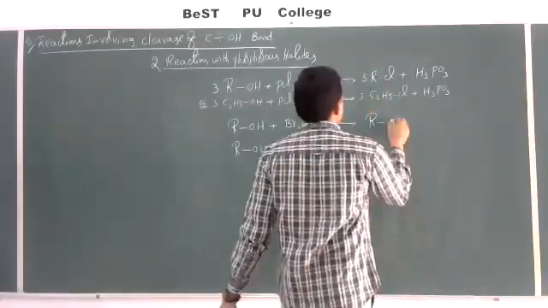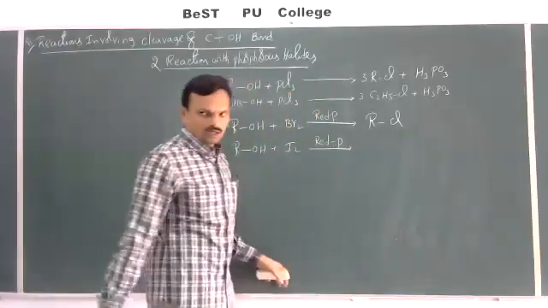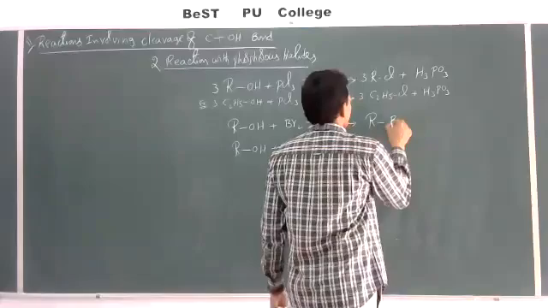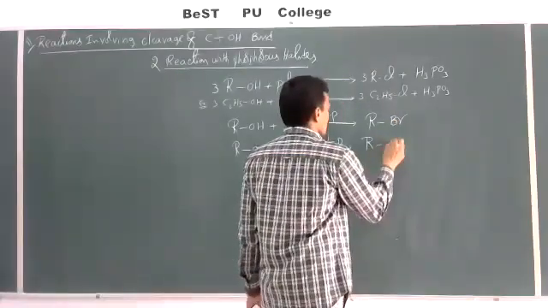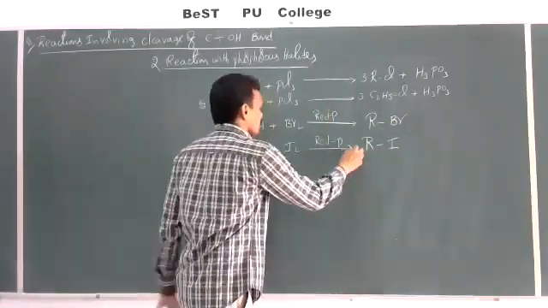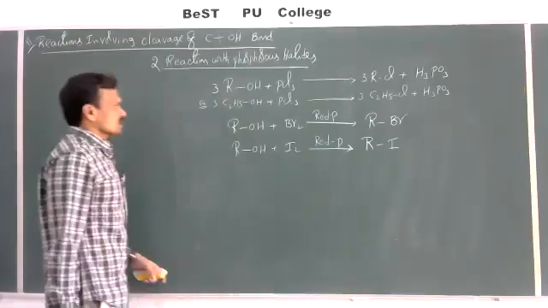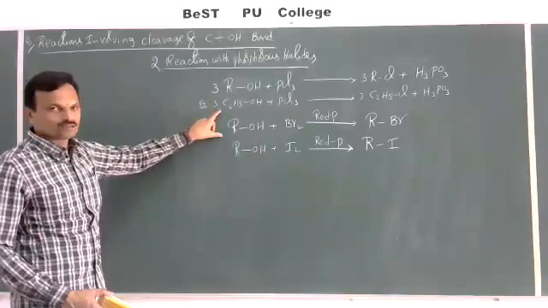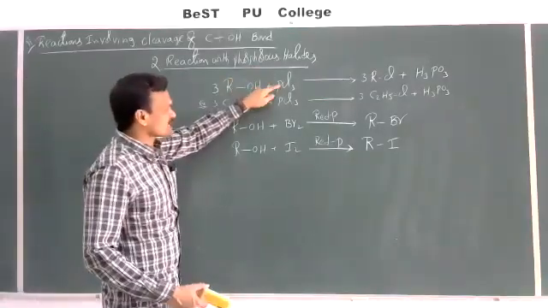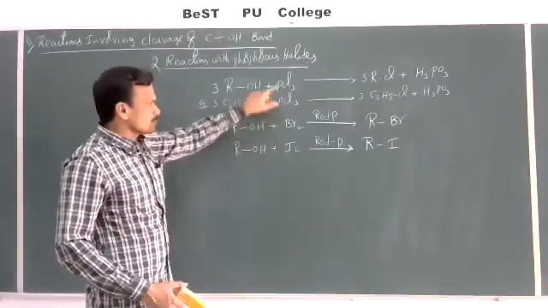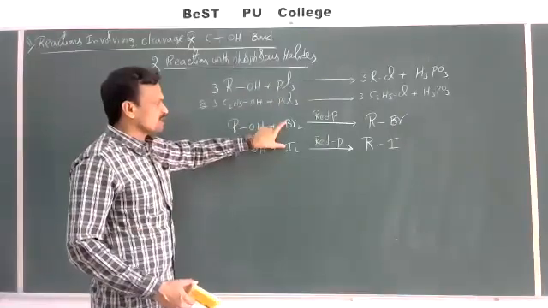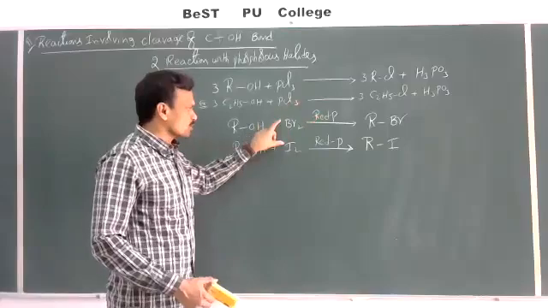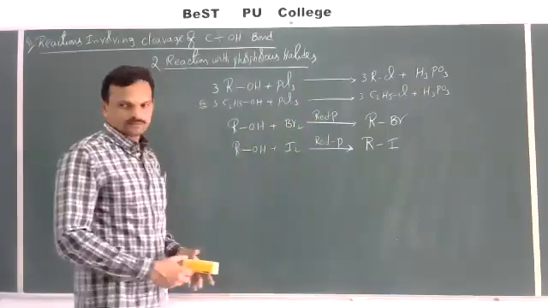RCl, chloroalkane. Here you can get RBr. Here you can get iodoalkane. So this is the reaction of alcohols with phosphorus trihalides. PCl3, PBr3 and PI3, where PBr3 and PI3 are produced by the reaction of red phosphorus with bromine or iodine in the reaction.